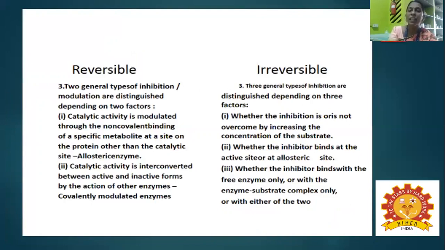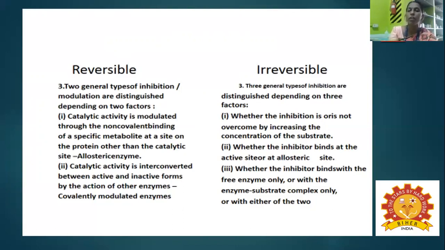Okay, and then the third point, how to distinguish these cases: they have to distinguish the catalytic activity. The catalytic activity can be modulated through the non-covalent binding of a specific metabolite at a site on the protein other than the catalytic site; that is called an allosteric enzyme. And here the catalytic activity is interconverted between the inactive form and the active form by the action of another enzyme through covalent modification.